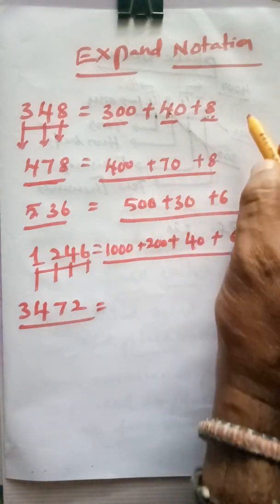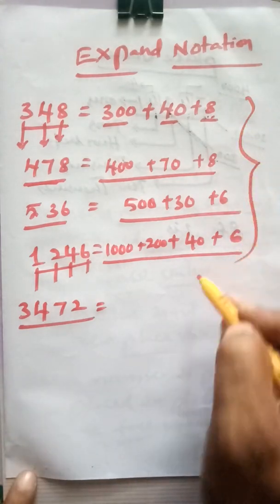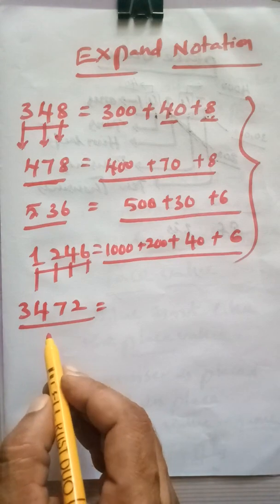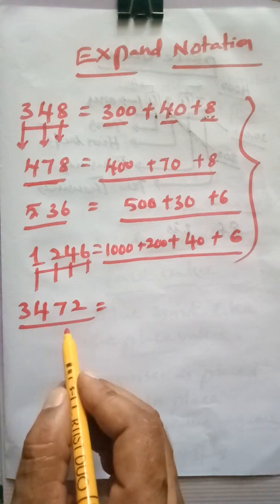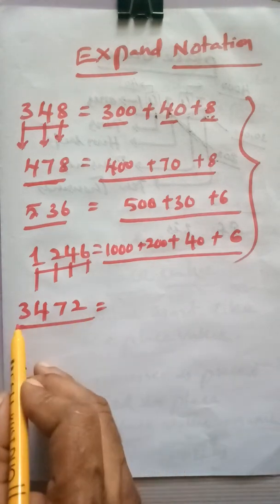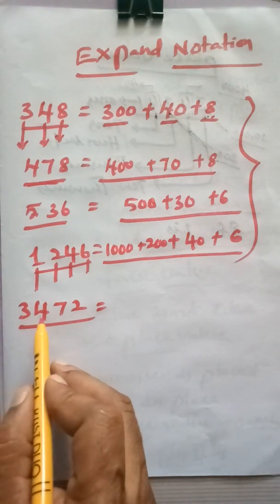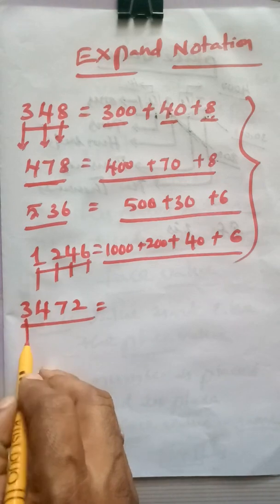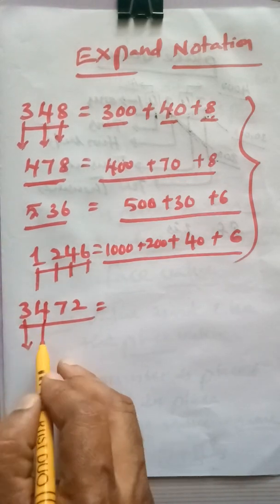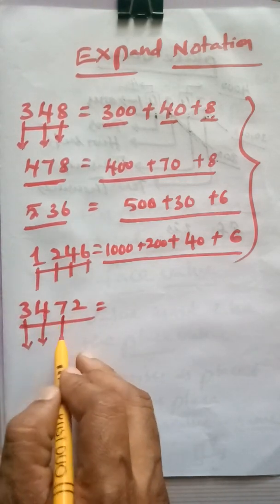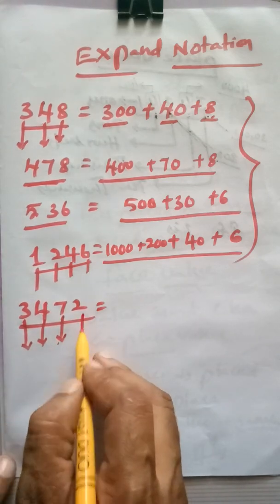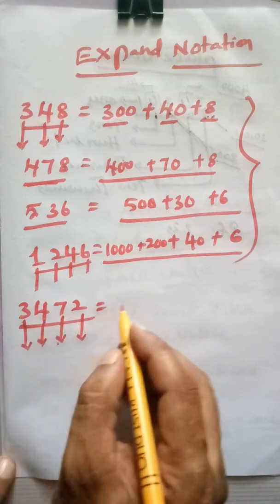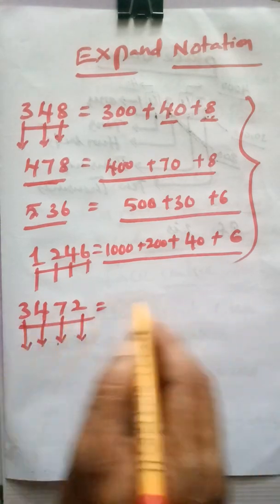Already we know how to write the expand notation. Try to write expand notation for this number. What is this number? 3472. So this 3 is placed in thousands place. This 4 is placed in hundreds place. This 7 is placed in tens place. This 2 is placed in ones place. So easy. Then write the place values of each number.